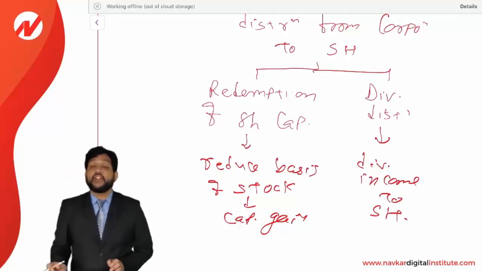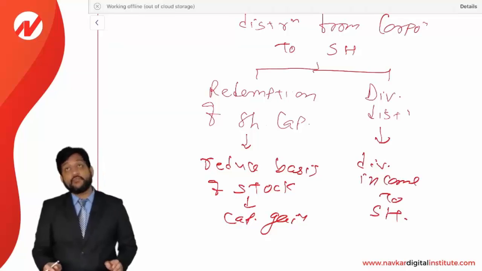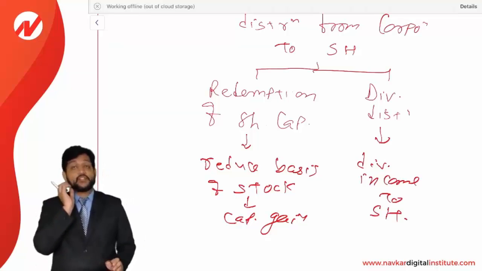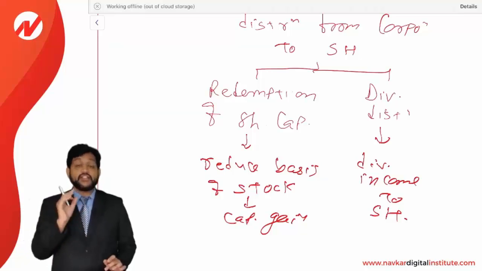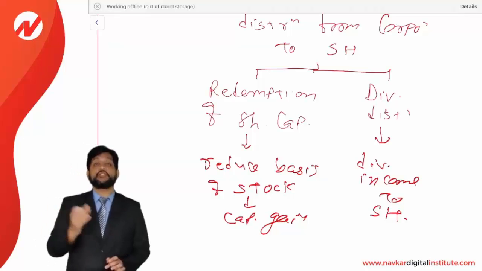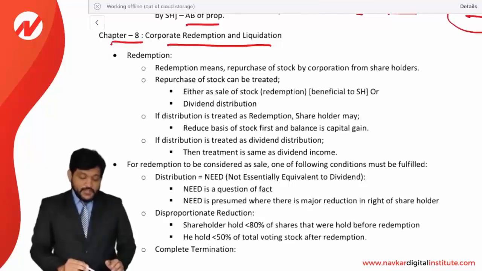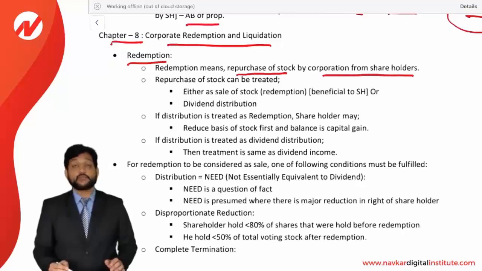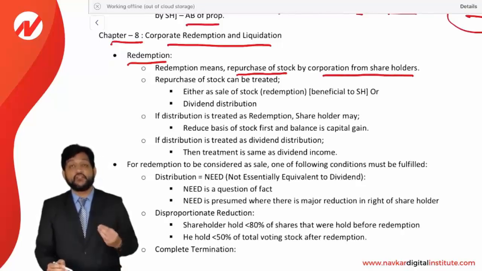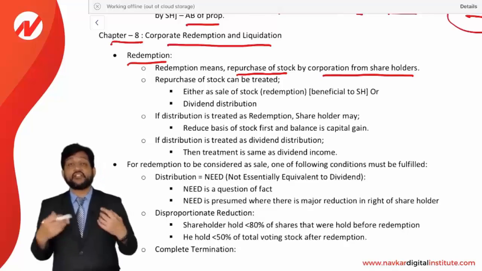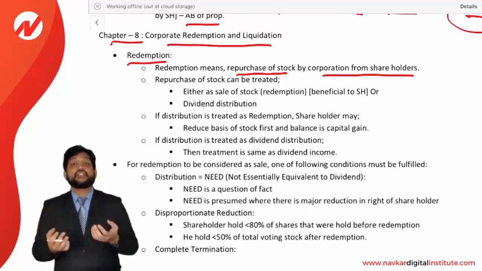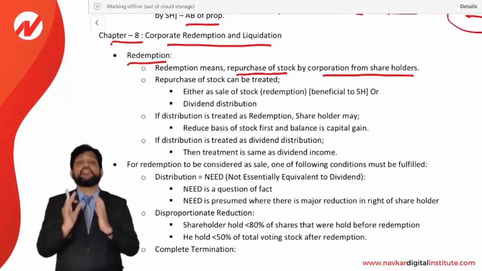So friends, we need to be very careful about distribution from a corporation, whether it is a redemption or whether it is a dividend distribution. So we need to see some rules when to treat it as a dividend distribution, when to treat it as a redemption of the share capital. So let us see on it. Okay. Redemption. Redemption means repurchase of stock by a corporation from a shareholder. See, whatever stock has been issued by a corporation to a shareholder, if a corporation is purchasing back the stock from the shareholder and paying some amount, that is called as redemption.